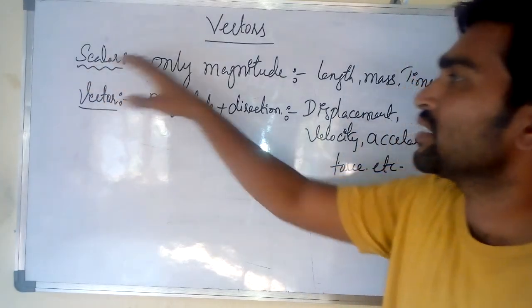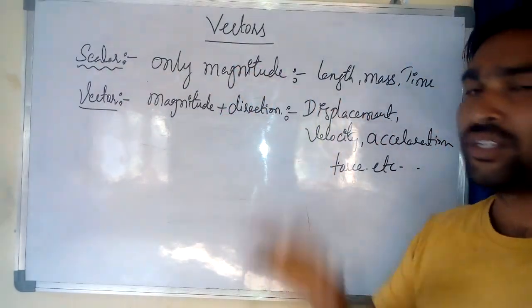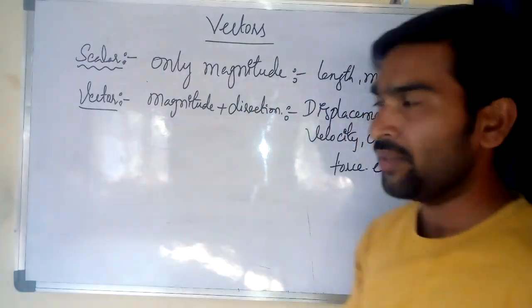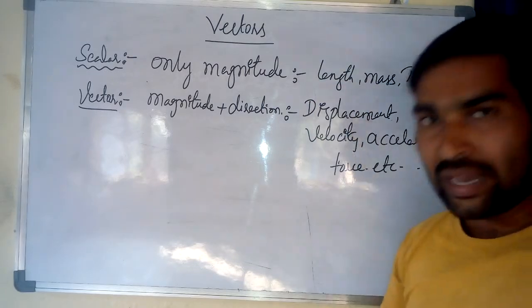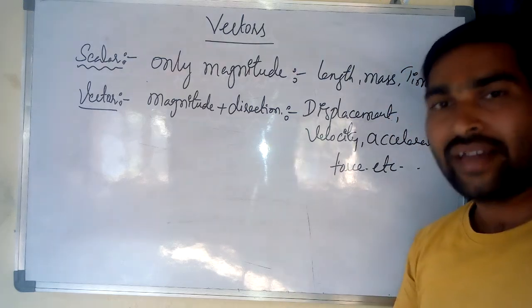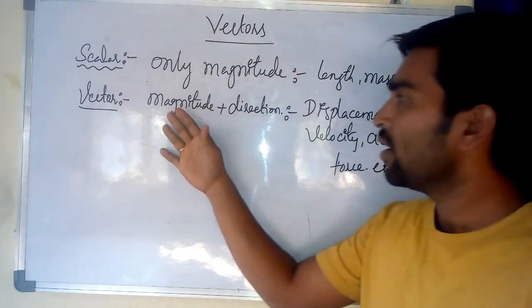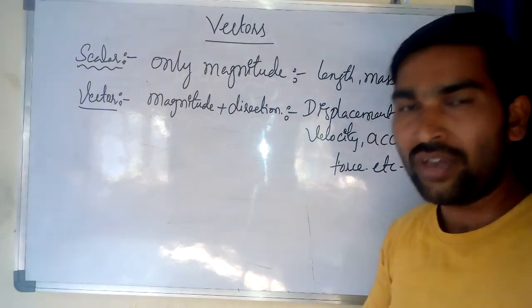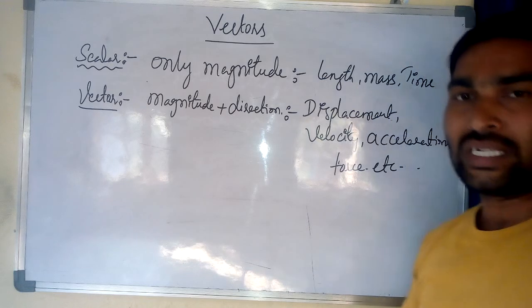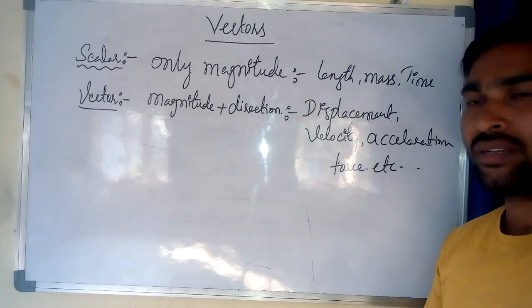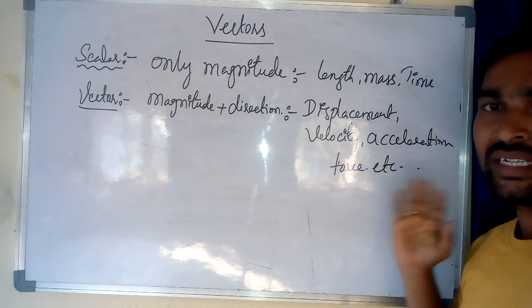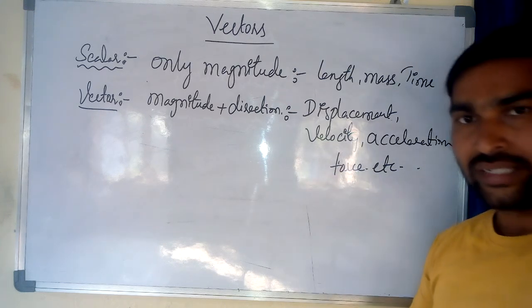So scalars have only magnitude. A physical quantity which has only magnitude is called a scalar quantity. Examples: length, mass, time. A vector quantity has both magnitude and direction. In a specific direction, it has some magnitude. Examples: displacement, velocity, acceleration, force, etc. There are many examples of vectors.